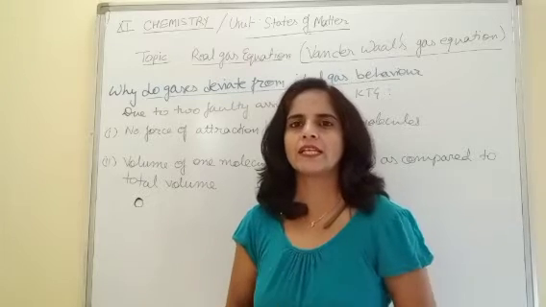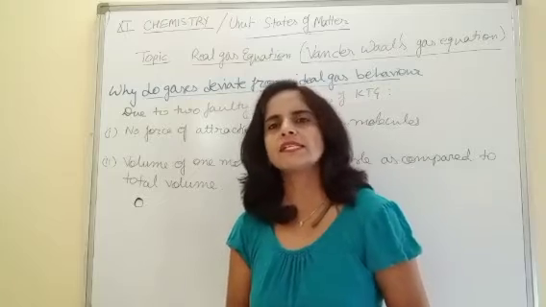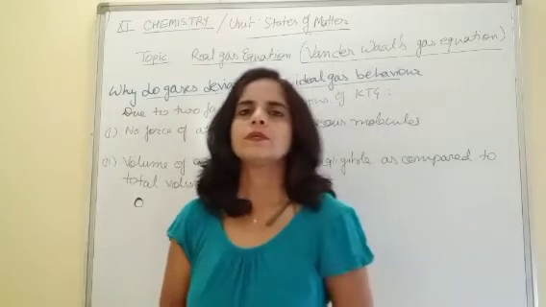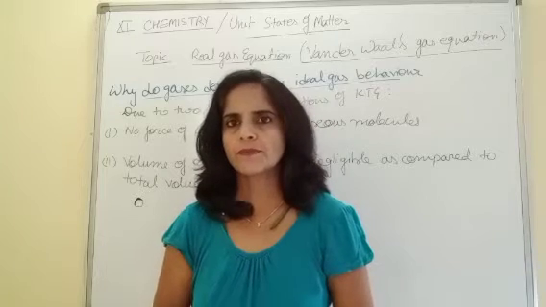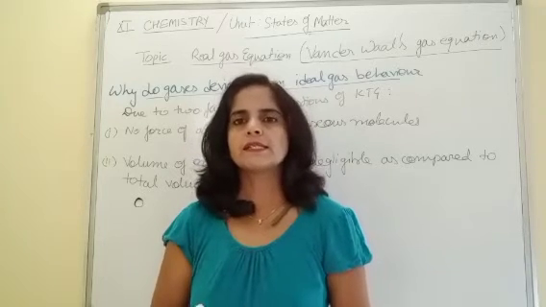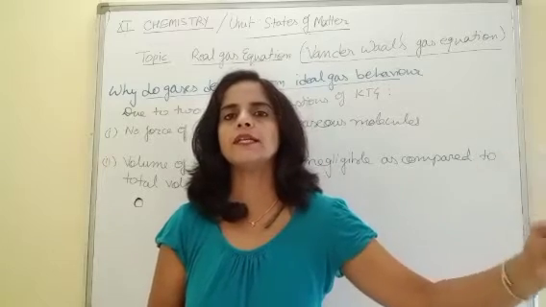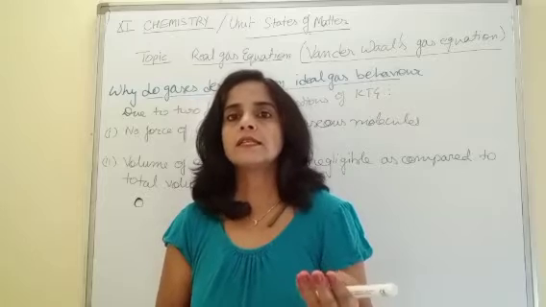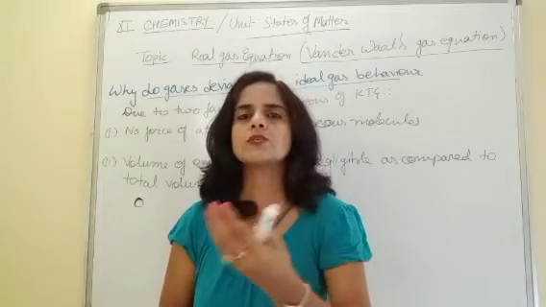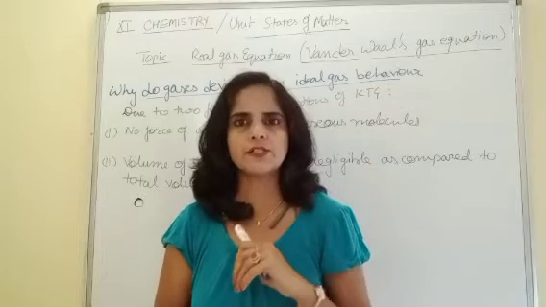Today we will be talking about the real gas equation. In our previous class, we talked about what is an ideal gas and what is a real gas. Today we will be discussing why real gases deviate from ideal behavior. What are the reasons that they can't obey the PV equals nRT equation under all experimental conditions?